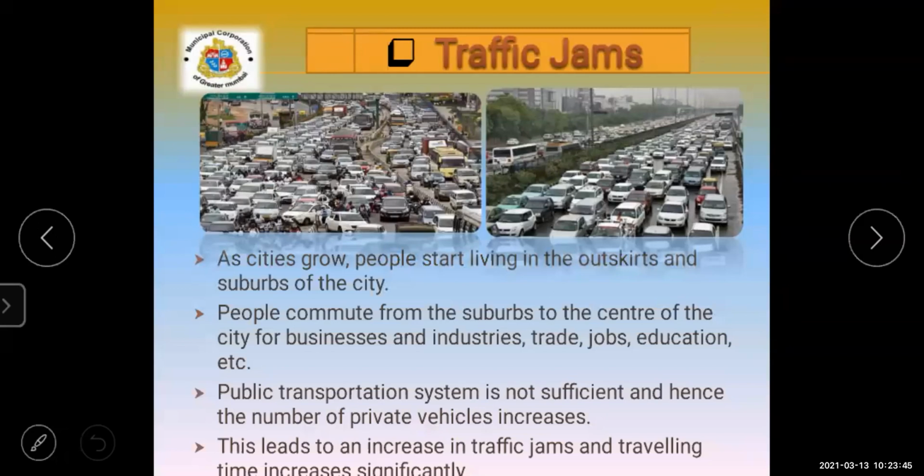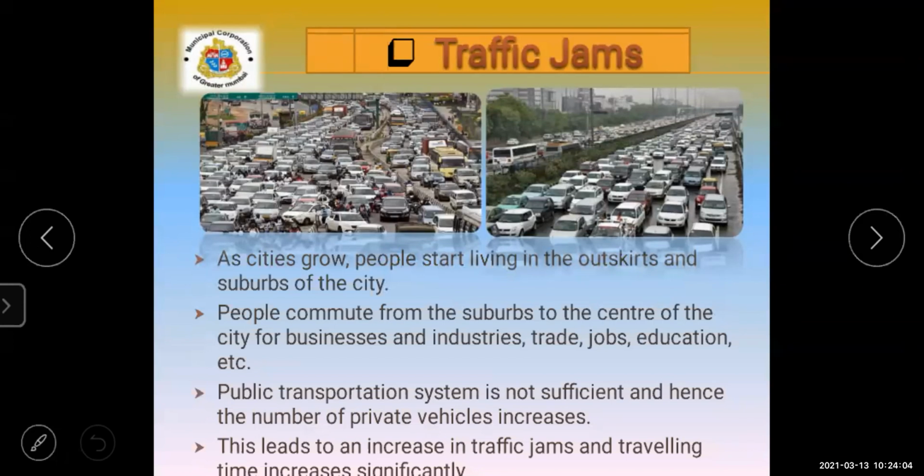Then what happens here, the number of private vehicles is increasing. Then this leads to an increase in traffic jams, and the traveling time increases significantly also over there.